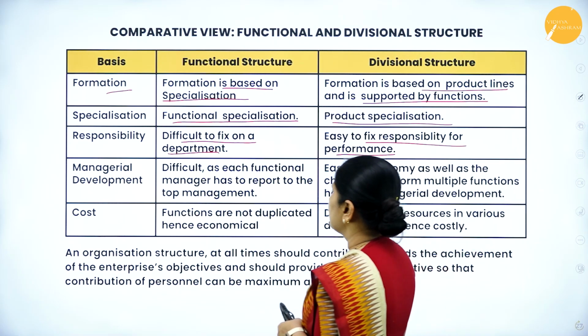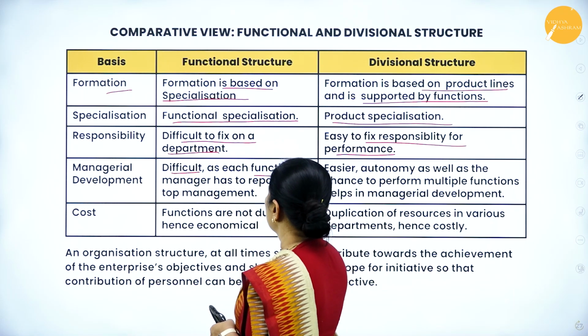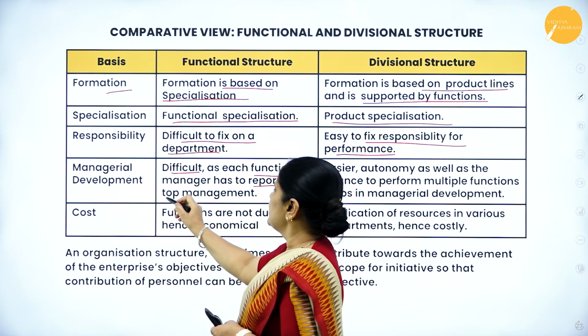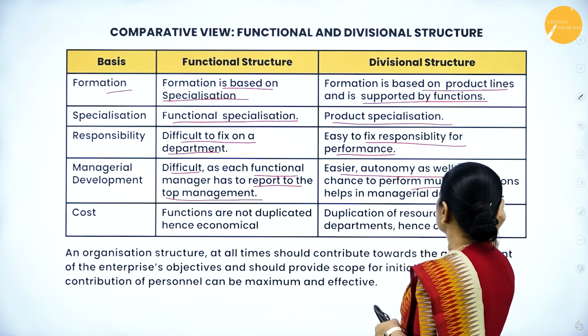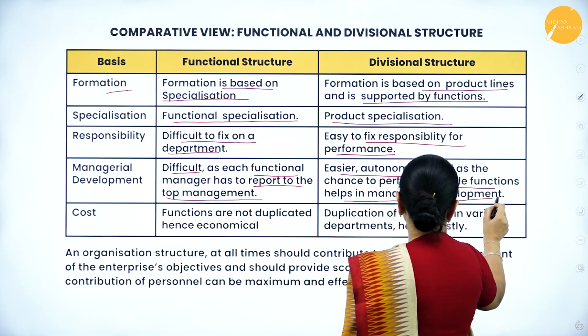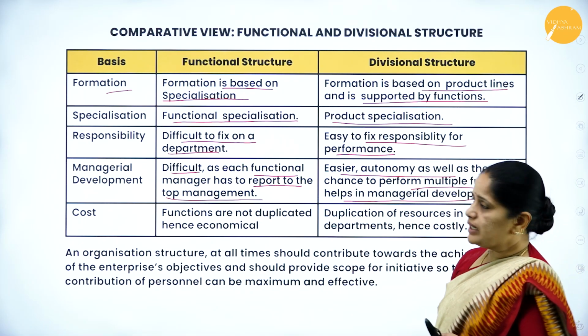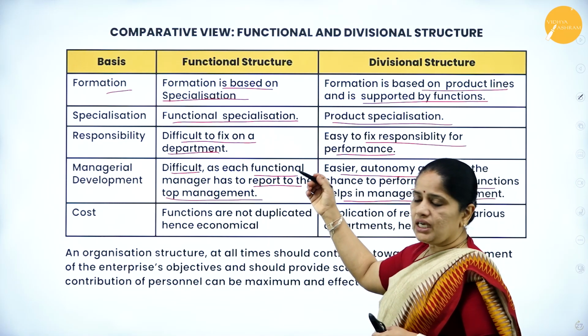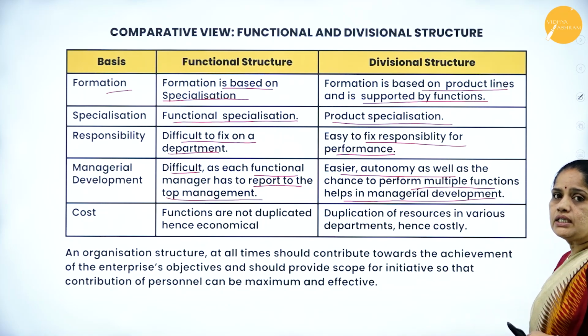Then managerial development. It is difficult in the functional structure, as each functional manager has to report to the top management. It is easier in the divisional structure, as he gets a chance to perform multiple functions, which helps in managerial development. So in a functional structure there is no managerial development, while in the divisional structure there is.